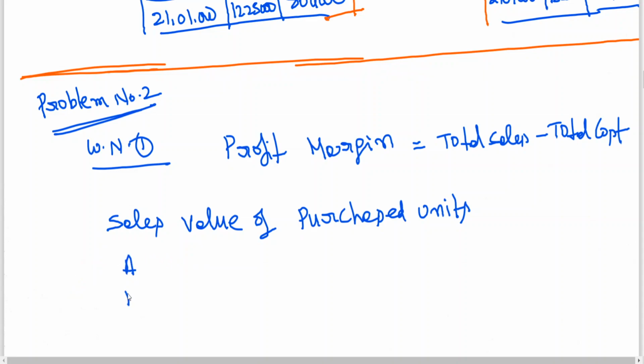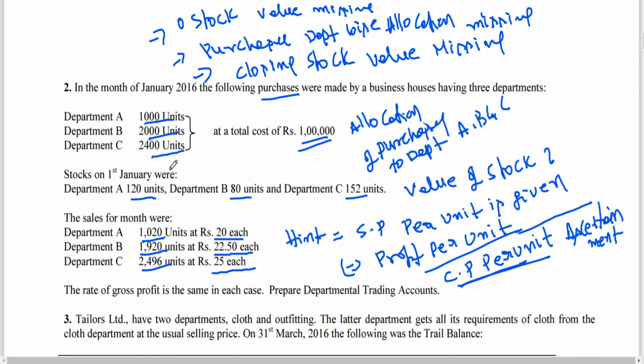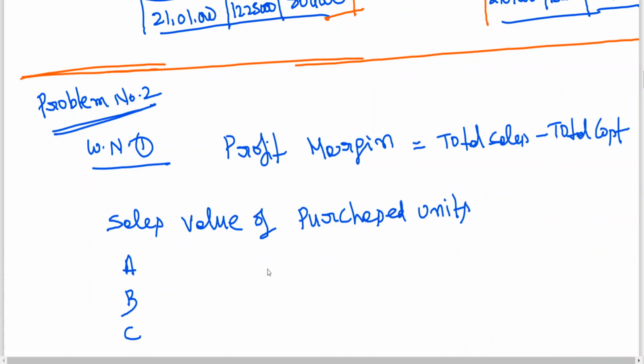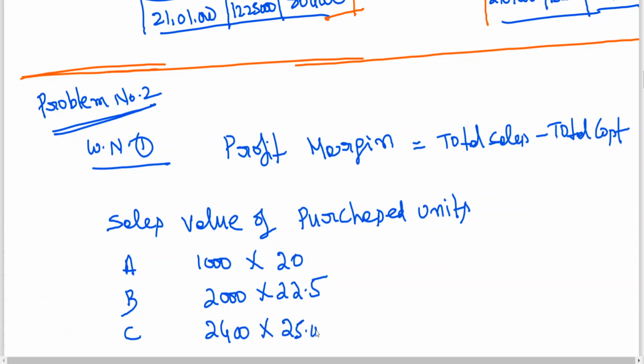Department A, department B, department C. I told you already, 1000 units into 20, 2000 units into 22.50, 2400 units into 25.